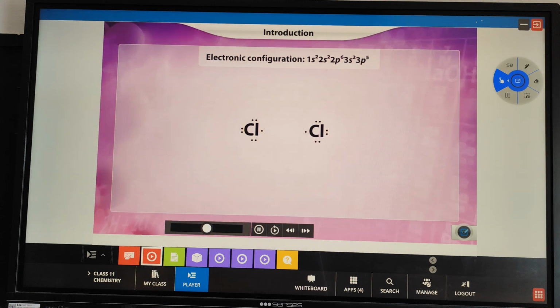To become stable, the 2 chlorine atoms share 1 electron with each other and form a bond. Theoretically, the electron bonding between atoms is indicated with a dash. Such a chemical bond, formed by the sharing of electrons between 2 atoms, is called a covalent bond. Here, you can see the covalent bond in a chlorine molecule.